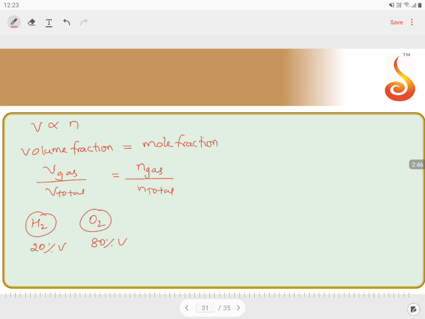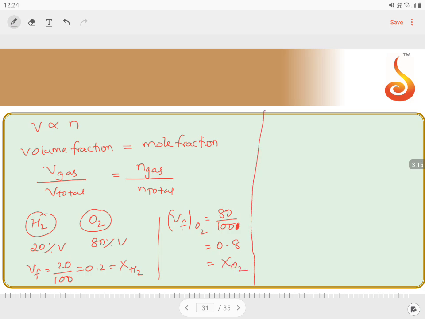Now the volume fraction is 20 by 100, 0.2, which will become the mole fraction of hydrogen. Same way, the volume fraction of oxygen will be 80 by 100, which is 0.8, and will become the mole fraction of oxygen.